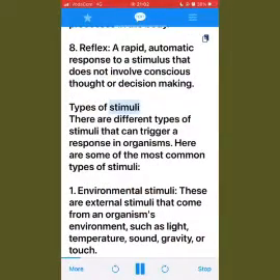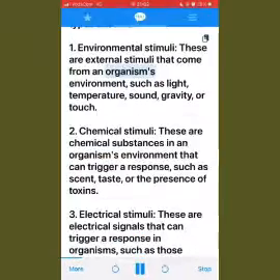Types of stimuli. There are different types of stimuli that can trigger a response in organisms. Here are some of the most common types of stimuli. 1. Environmental stimuli. These are external stimuli that come from an organism's environment, such as light, temperature, sound, gravity, or touch. 2. Chemical stimuli.